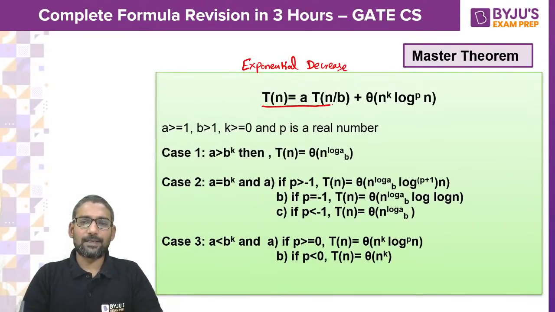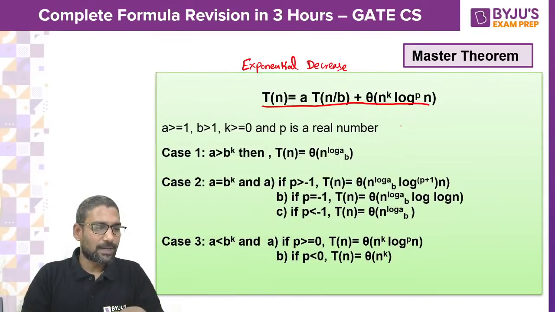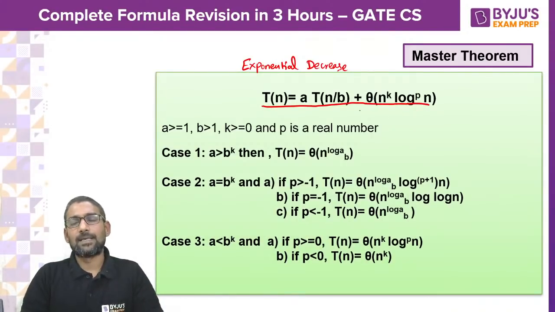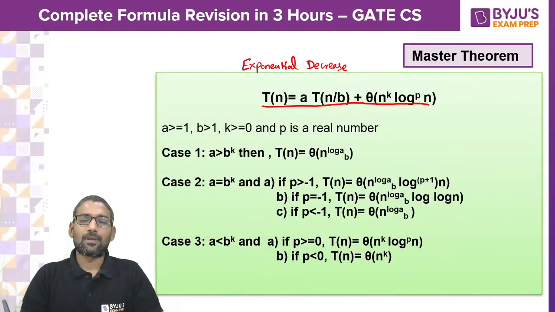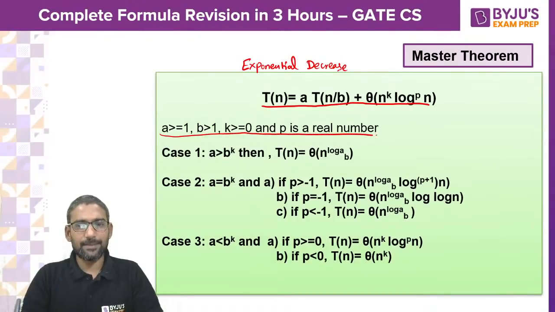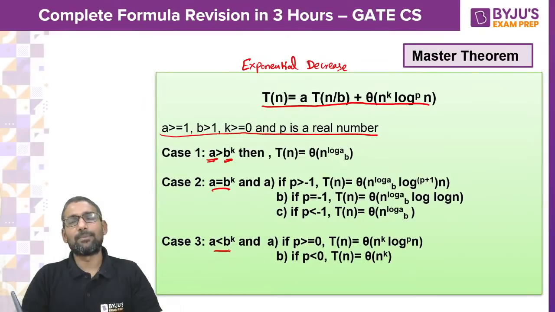If you get a recurrence relation of the form a into T of n by b plus theta of n to the power k log to the power p n, provided these constraints are satisfied, then we will compare a and b to the power k. So three possibilities: a can be greater than b power k, equal to b power k, or less than b power k.